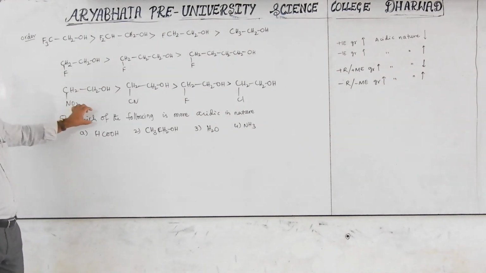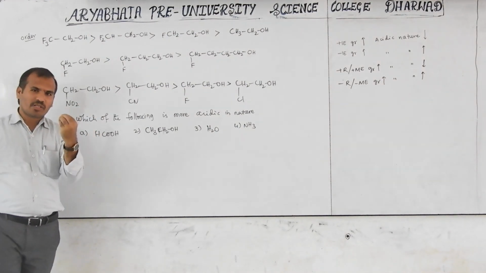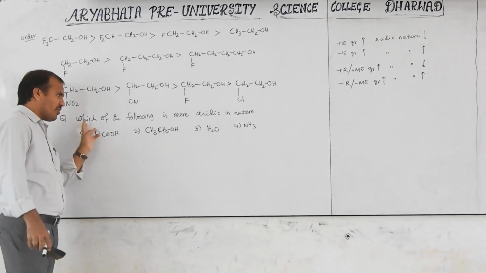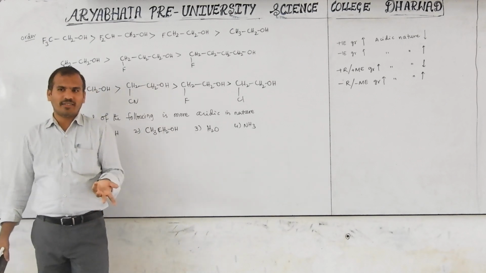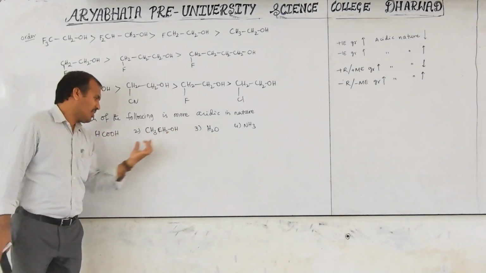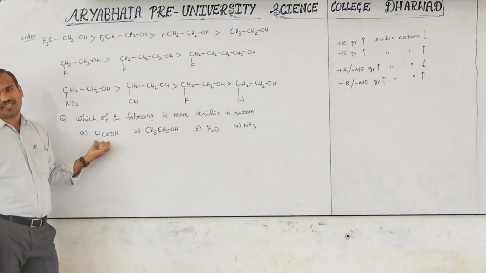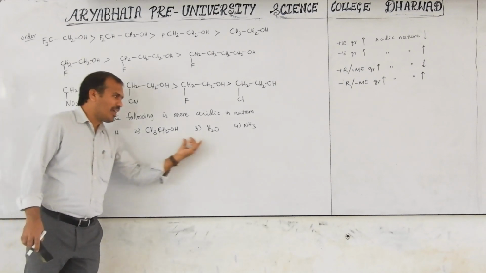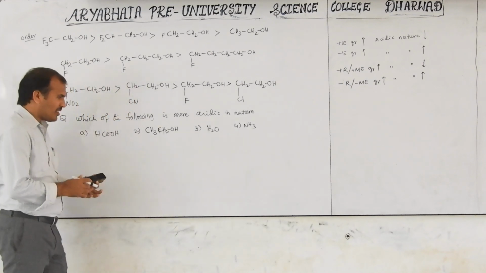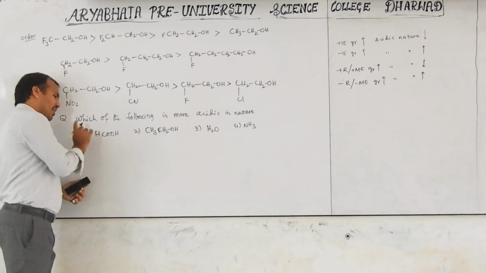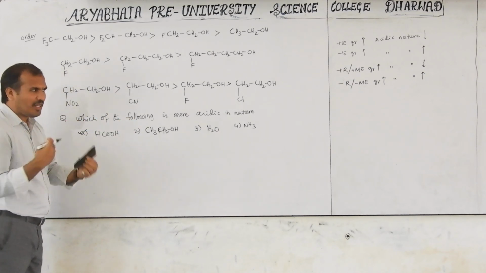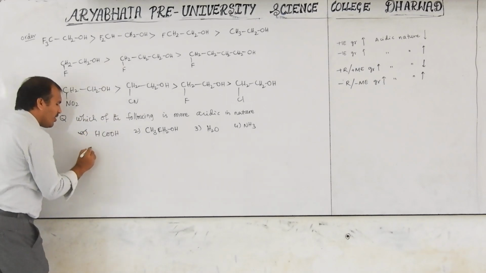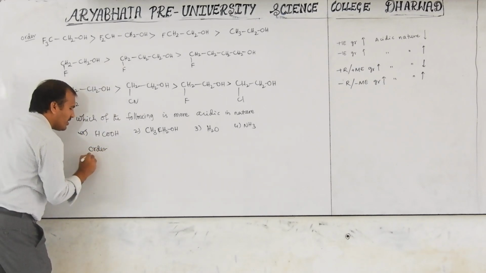Here the question is very simple. Anyone with some common sense can answer it easily. Which of the following is more acidic in nature? Generally acids are more acidic, so there is no need to see the remaining ones. This is an acid, so this is more acidic. These others are not acids. That's why it is simple here. If this type of question is asked, you can answer easily. But if they ask you to write the order, then it is a difficult question.